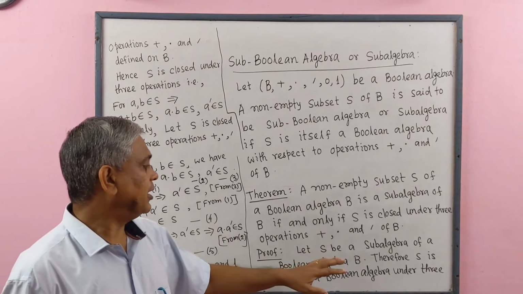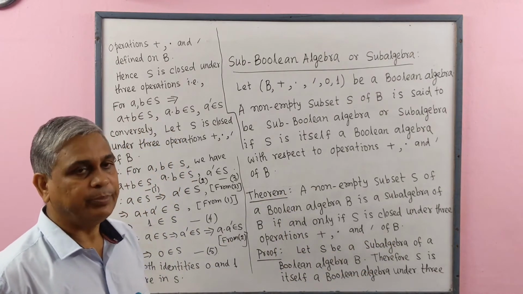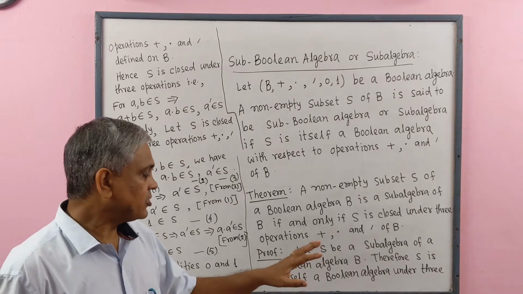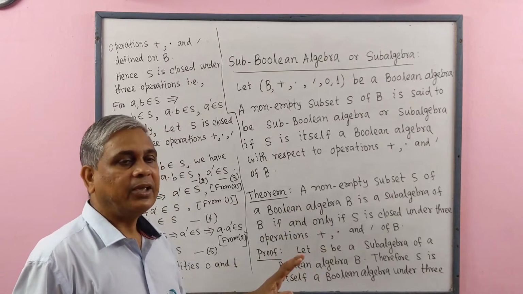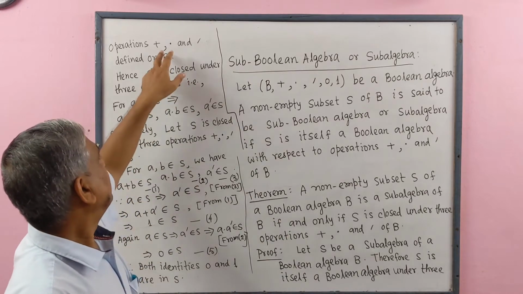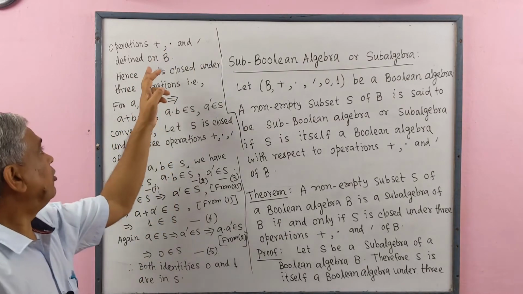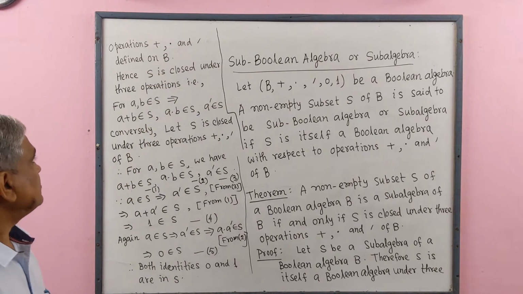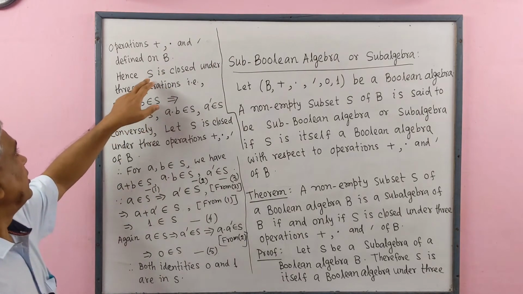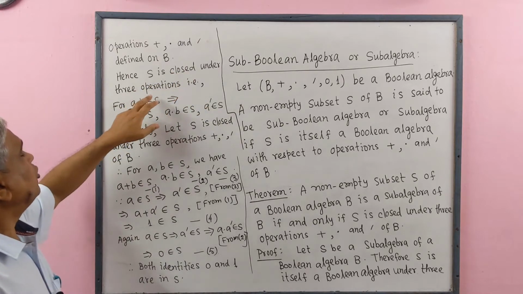Let S be a sub-algebra of a Boolean algebra B. Therefore, S is itself a Boolean algebra under the 3 operations plus, dot and complement defined on B. Hence, S is closed under the 3 operations.